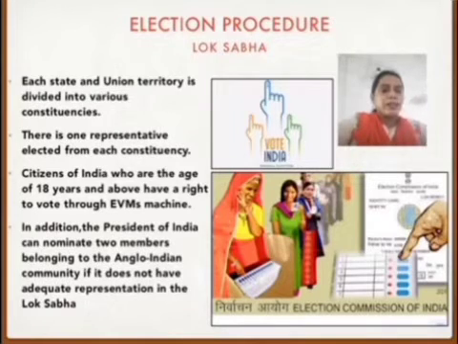So who has the right to vote? The citizens of India who are 18 years and above have the right to vote. And how are they giving their vote? By the EVM machine. In addition, the President of India can nominate two members belonging to the Anglo-Indian community if it does not have adequate representation in the Lok Sabha.